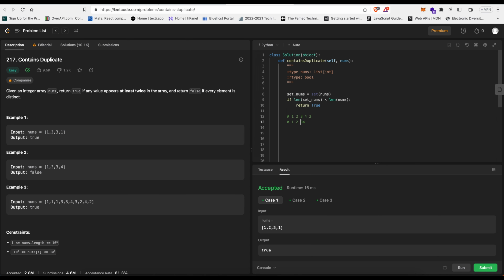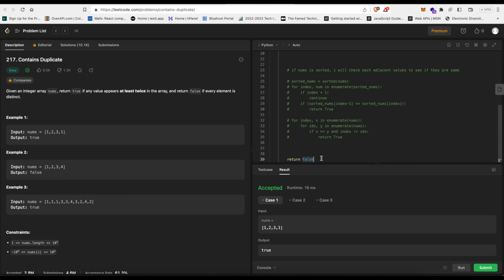That last 2 is not there. So len of set nums is going to be 4, and len of nums is going to be 5. So you'd figure out there was a duplicate. And the false is way down here.